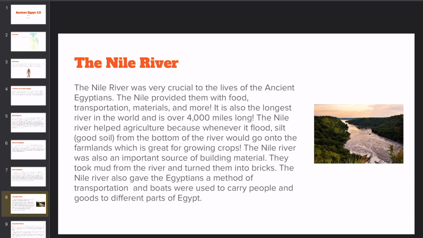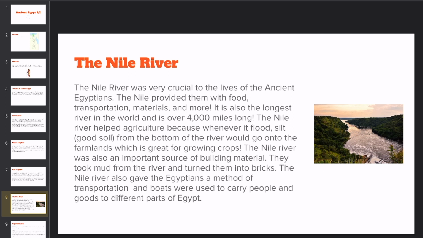Now, we'll be talking about the very important Nile River. The Nile River was very crucial to the lives of ancient Egyptians. The Nile provided them with food, transportation, materials, and more. It is also the longest river in the world and is over 4,000 miles long. The Nile River helped agriculture because whenever it flooded, silt, which is good soil from the bottom of the river, would go onto the farmlands, which is great for growing crops.